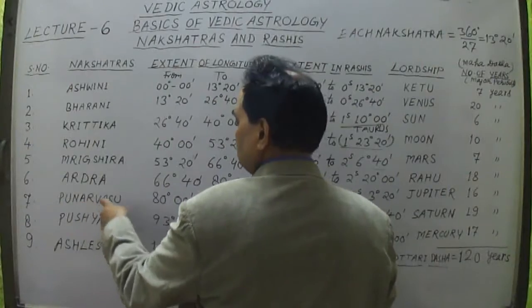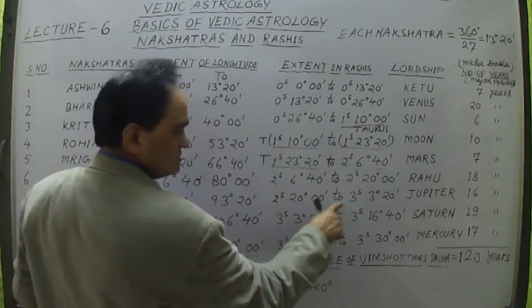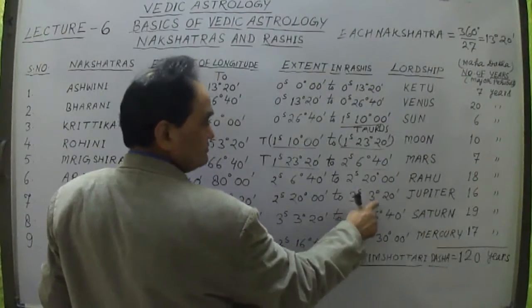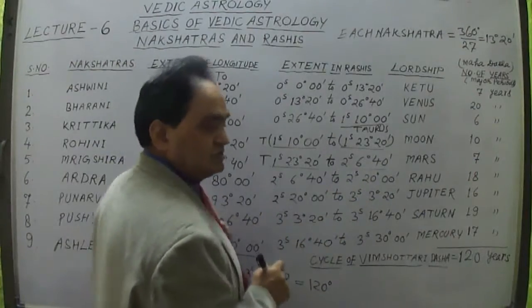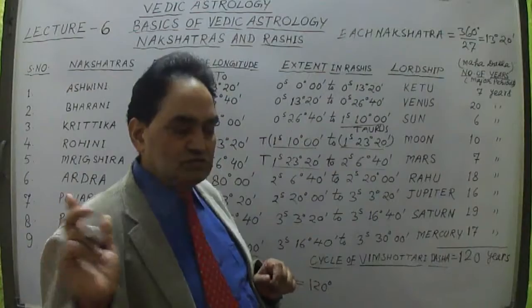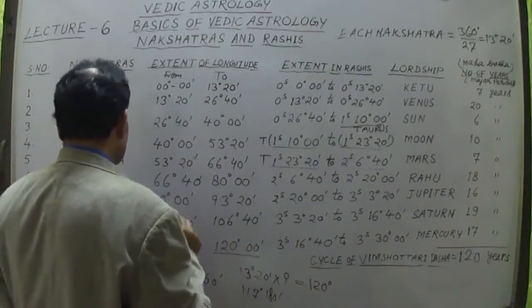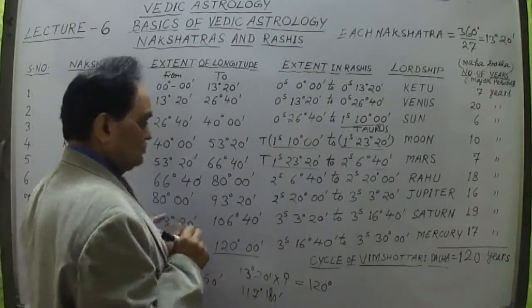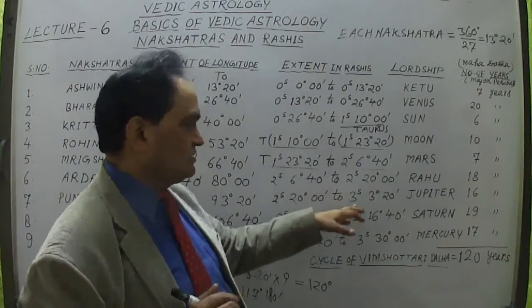So Punarvasu Nakshatra is lying in the Cancer sign, started up to 3 degree 20 minutes. So this is the first quarter of Punarvasu Nakshatra.